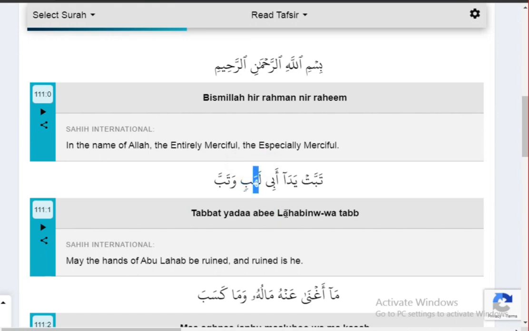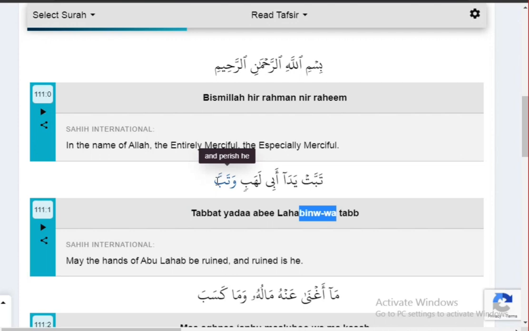there is a letter ha from the bottom part of the throat, and the ba letter will be mixed up with the wow because of the idgham rule. After tanween, wow is coming, so we will do idgham with gunna. Lahabin wa. You can see there is n sound coming. Laha binwa. It will not be called binwa. Okay, we are going to merge ba with the wow sound. Binwa,